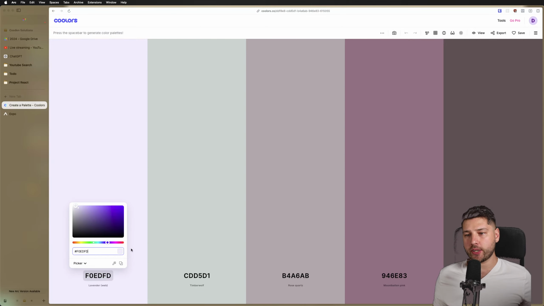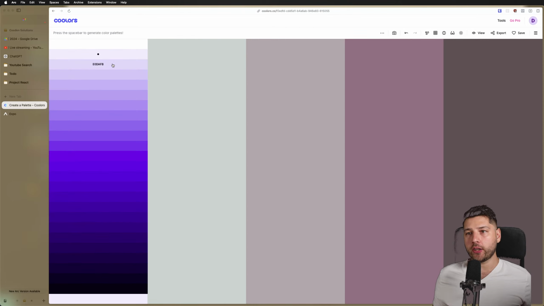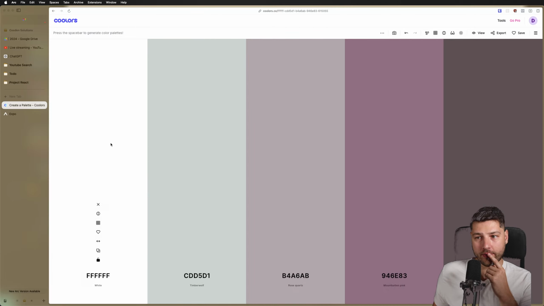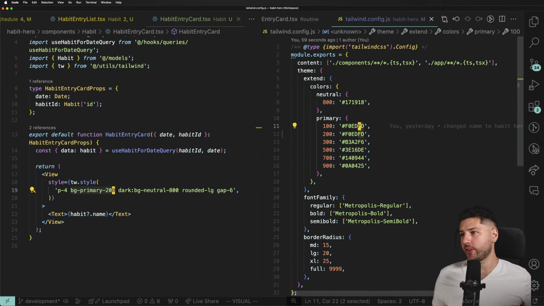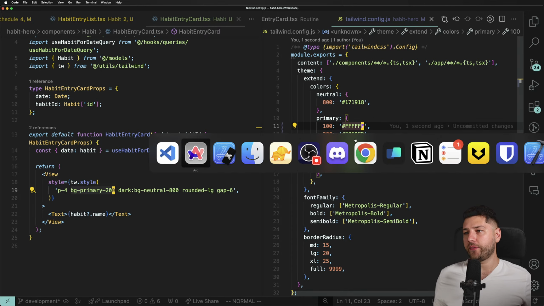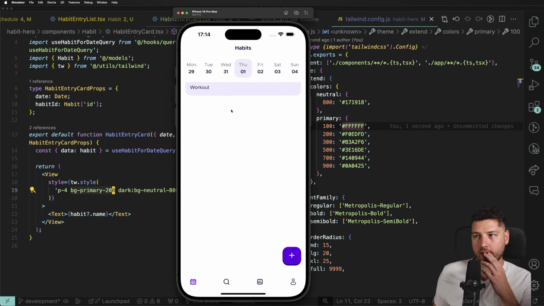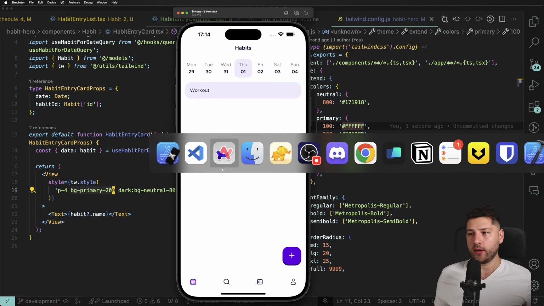I'm gonna paste this one. And then you get all of the shades of the color, which is really cool. So I guess we're gonna put white as the 100 color of this. Fine, I think this is fine. We're gonna iterate on the design later.